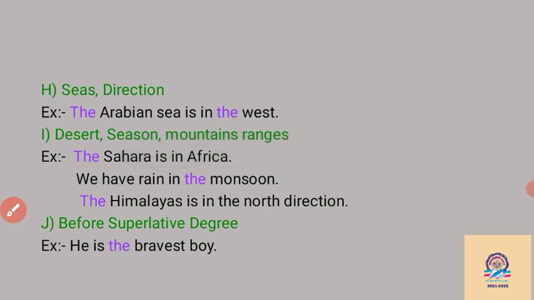So in short, we can say that articles are demonstrative adjectives. We cannot find articles in other languages. It is a beauty of the language. Articles are the beauty of language. We have two kinds of article. The indefinite articles are a and an, and we use them with the singular noun only. They are indefinite because we cannot talk about any particular noun. So we can say that a or an is an indefinite article.